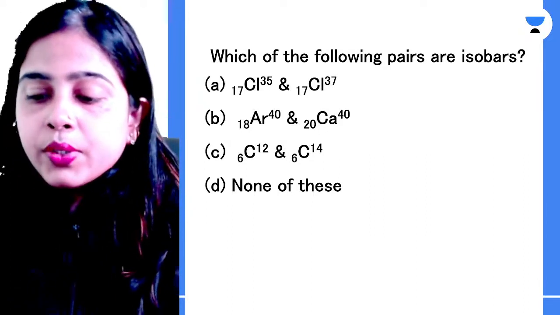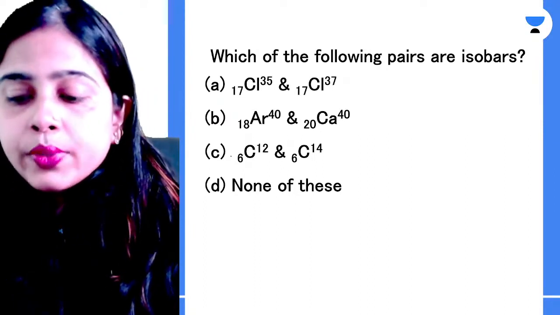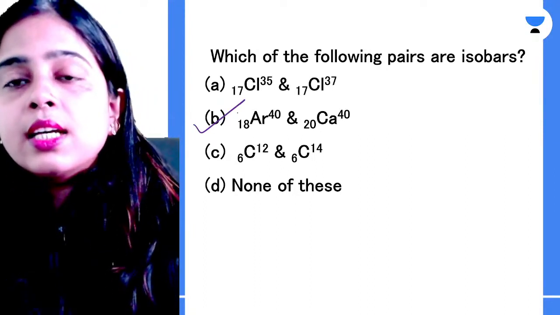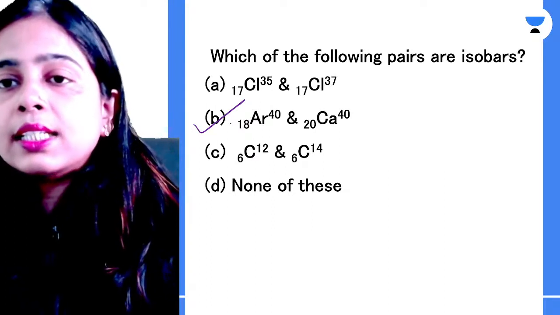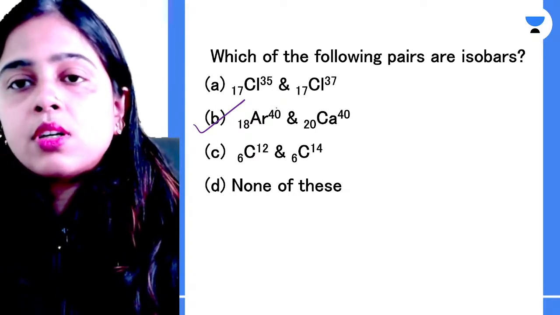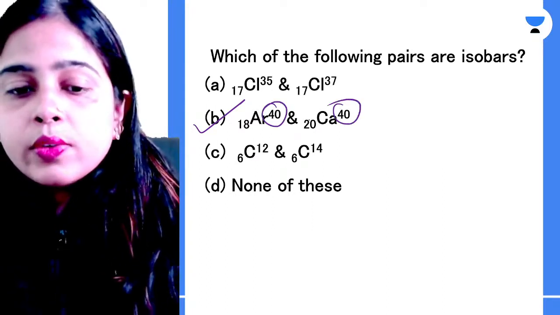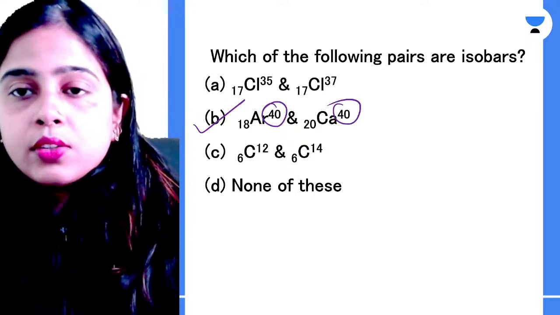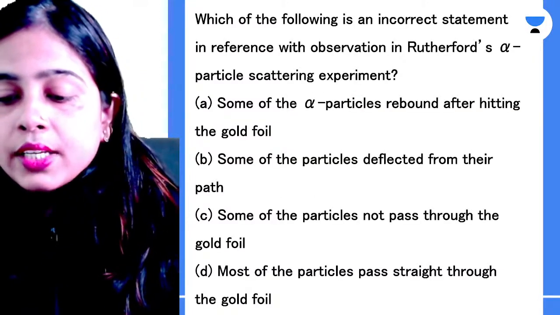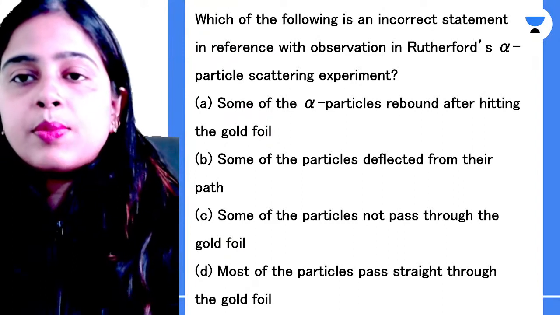Very good, Piyush. Yes. Very good, Piyush and Uzar. Yes, absolutely correct. This is option number B. Your argon and calcium are the pair of isobars because they have their atomic masses equal to each other. Very good, Aryan. Yes, it's option B.